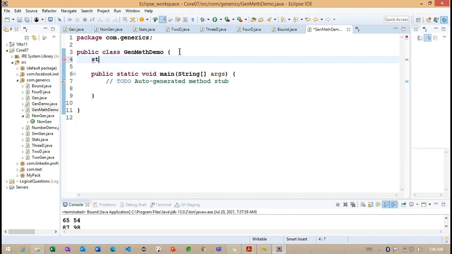We need to understand here the name of the method. I'm trying to work for the static behavior, and after this I'm providing the type here. Getting the point? This particular type needs to extend from the comparable.